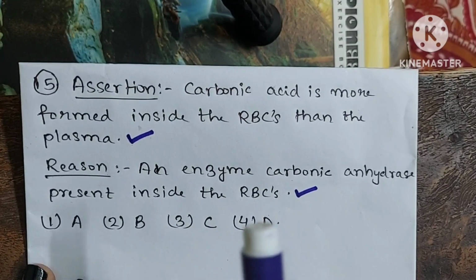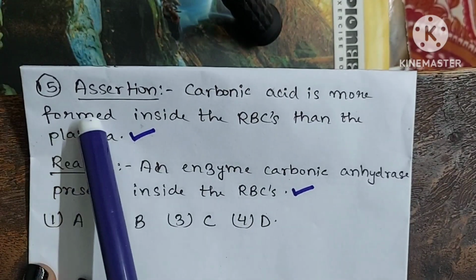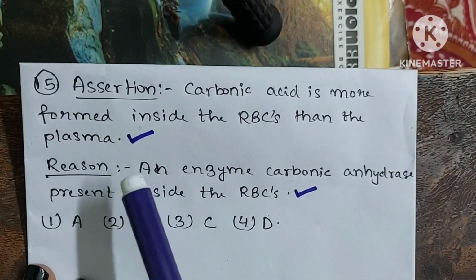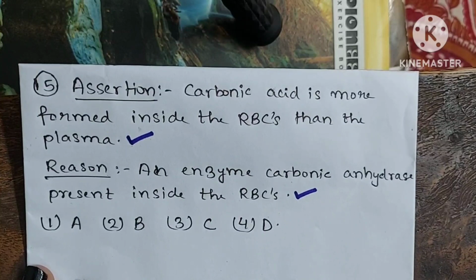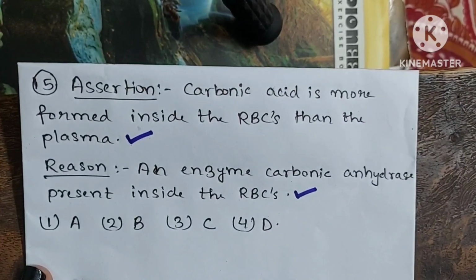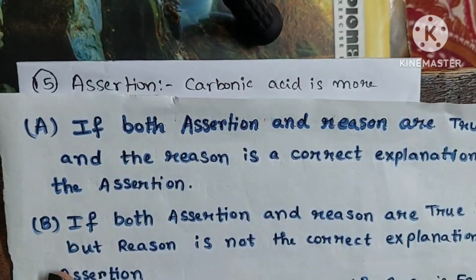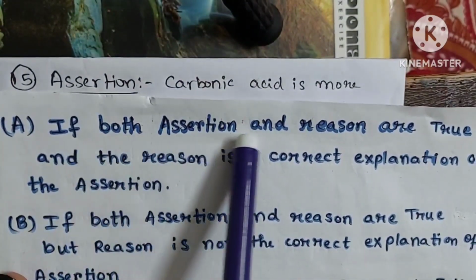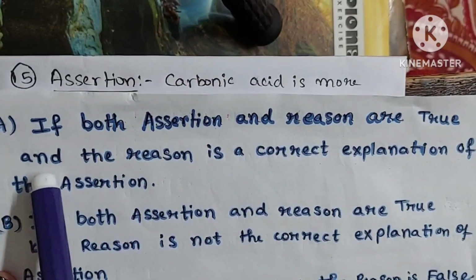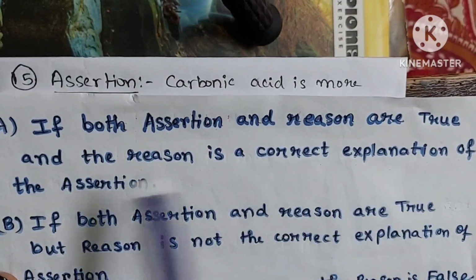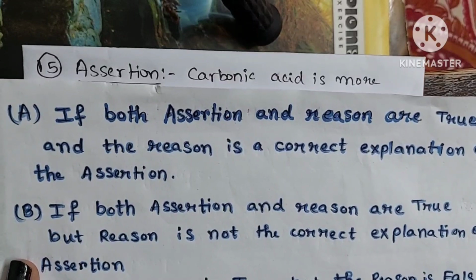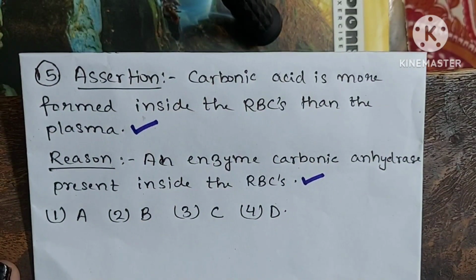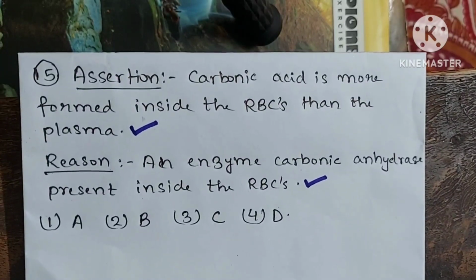So, here the reason is the correct explanation of assertion because they are related. If we match the options, we will see that option A says if both assertion and reason are true and the reason is a correct explanation of the assertion, then we will mark option A. So, here our answer will be option 1.